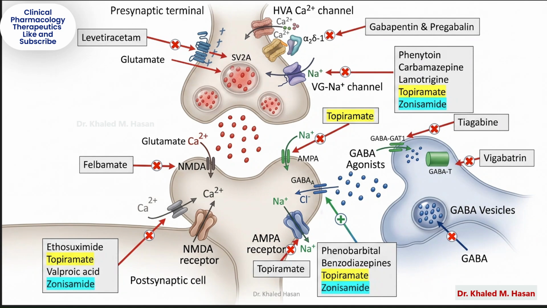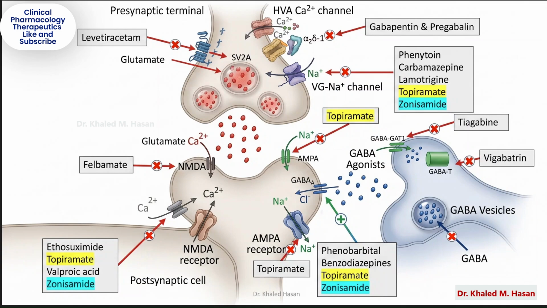Part 5. Enhancing GABA activity. Now let's move to the inhibitory side of the brain, GABA. GABA helps calm neuronal activity by allowing chloride ions to enter neurons, making them less likely to fire. Several anti-seizure drugs enhance GABA signaling in different ways.